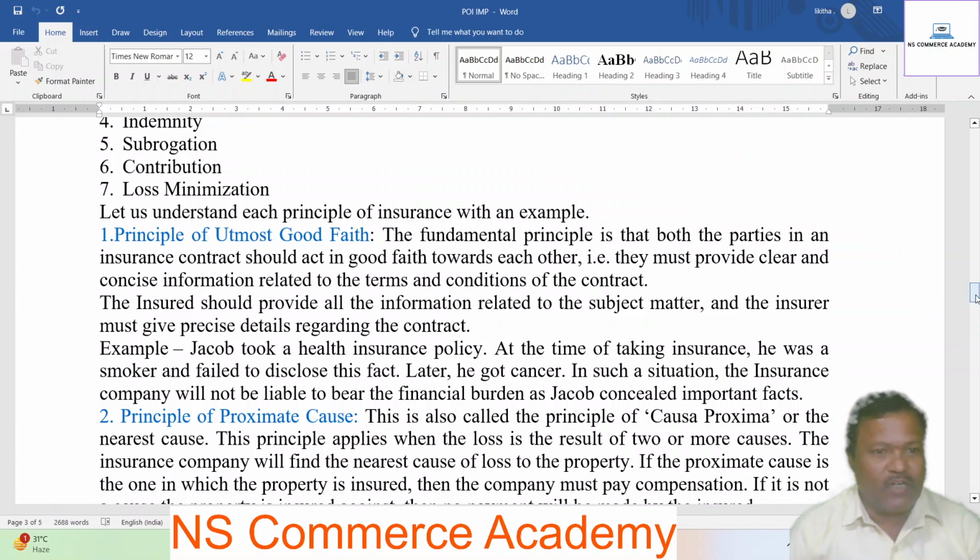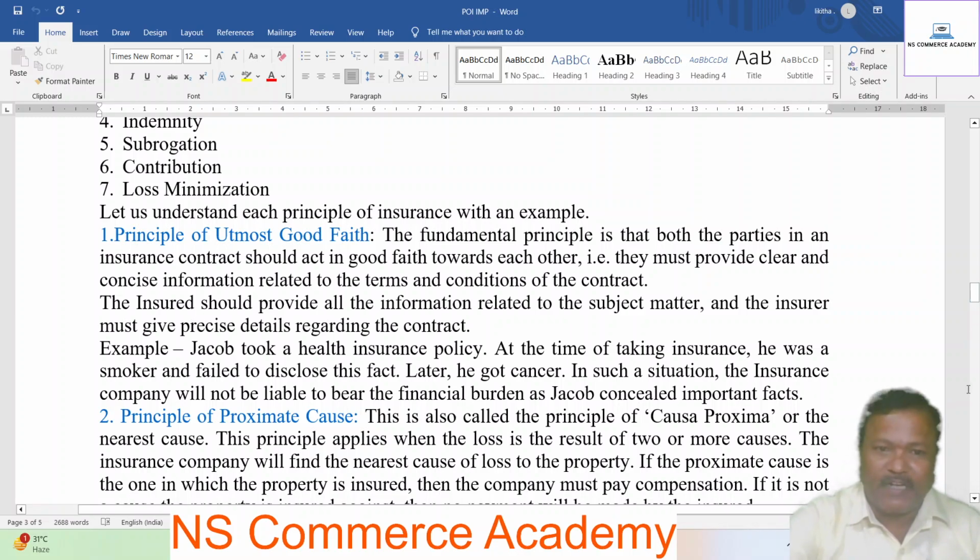Example: Jacob took a health insurance policy. At the time of taking insurance, he was a smoker and failed to disclose this fact. Later, he got cancer. In such a situation, the insurance company will not be liable to bear the financial burden as Jacob concealed important facts.